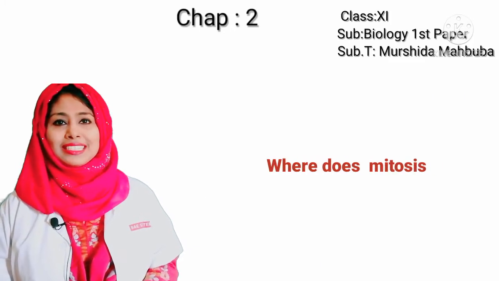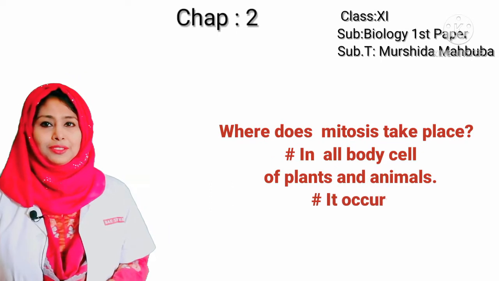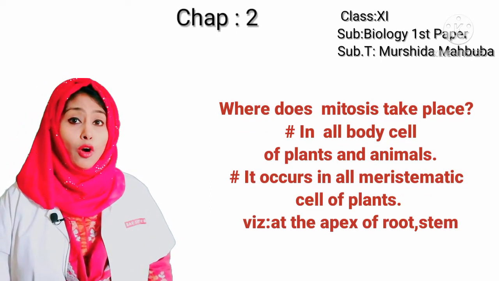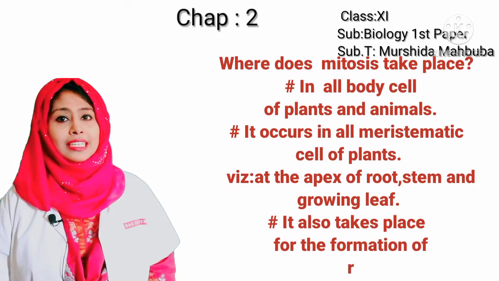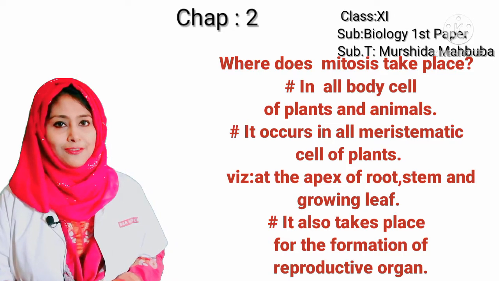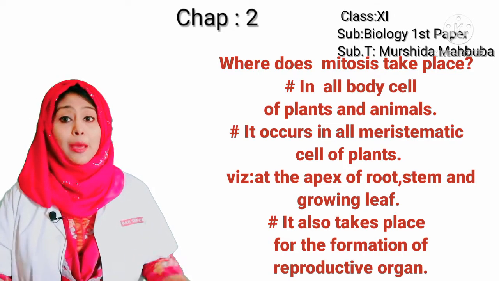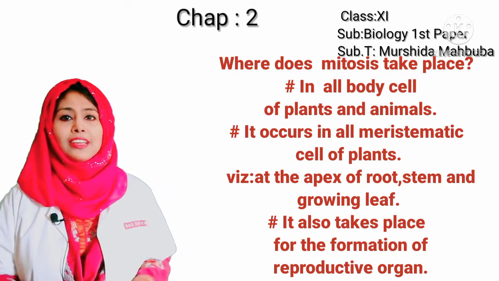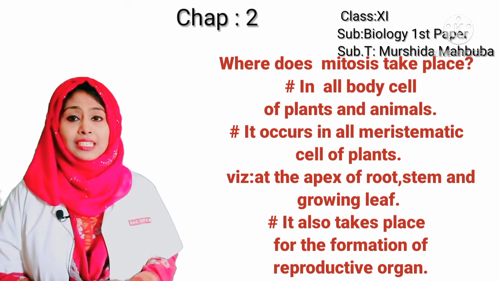My dear students, then where does mitosis take place? You know, mitosis takes place in all body cells of plants and animals. It occurs in all meristematic cells of plants, for example, at the apex of root and stem and growing leaf. It also takes place for the formation of reproductive organs.